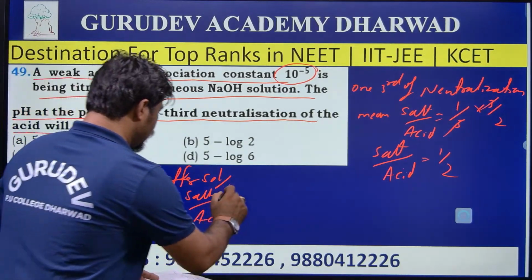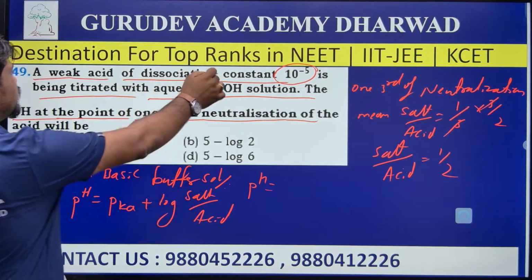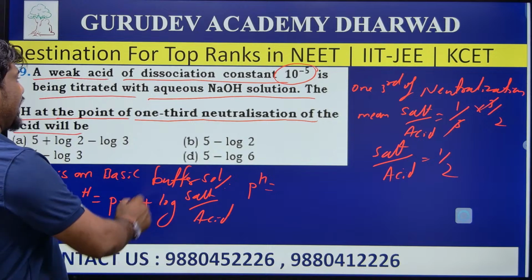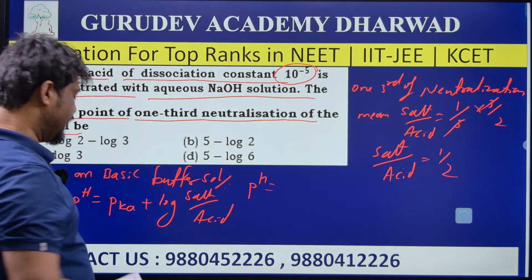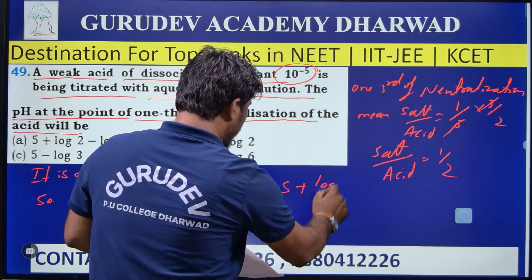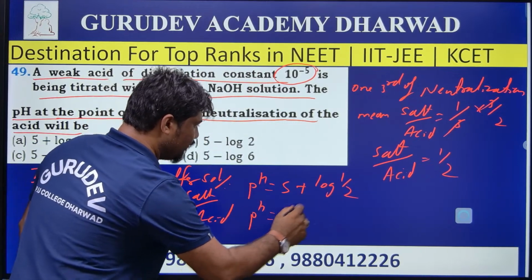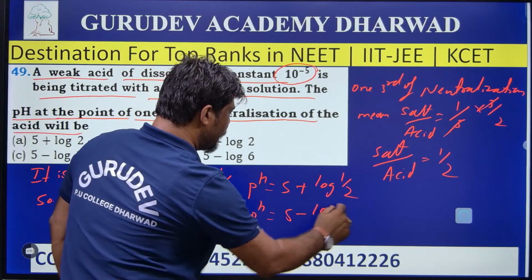Now pH is equal to... the dissociation constant Ka is 10 to the power of minus 5. Then what about the pKa? That becomes 5. So pH is 5 plus log of 1 by 2. When you take the reciprocal of this 1 by 2, it becomes minus log 2.